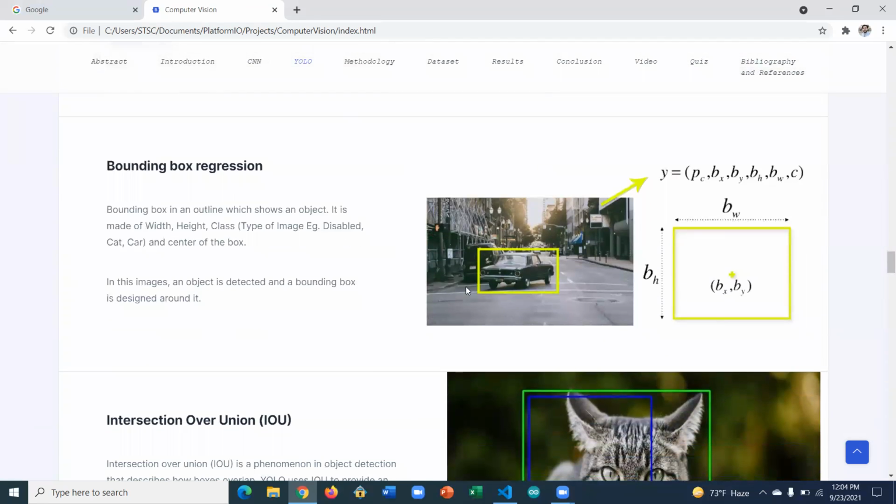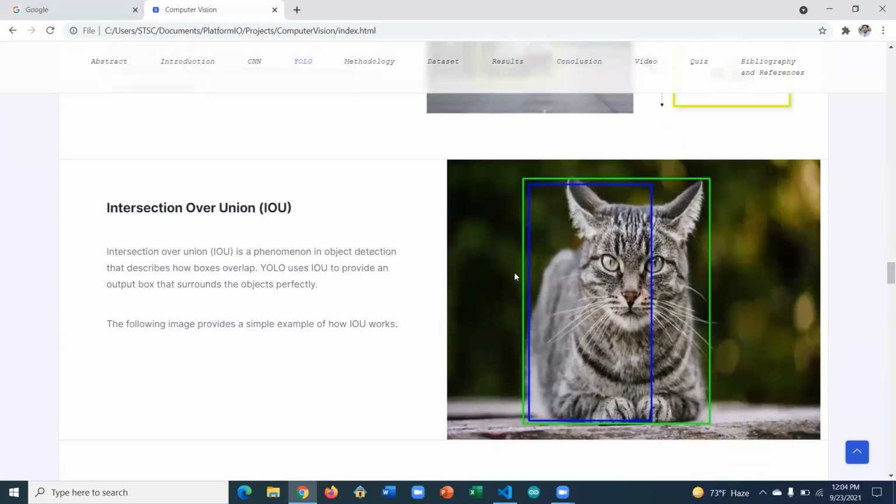So we move ahead. This is the image we pass through YOLO, and this is a car. When YOLO detects this car, it creates a bounding box around it, which can be used by processors to check what kind of object it is, to keep real-time tracking and so on. So this is real-time image tracking. This bounding box is created around the car. And the third one is the intersection over union. When there are two boxes around the image, the larger one will be taken into consideration, which has the complete object as the intersection.